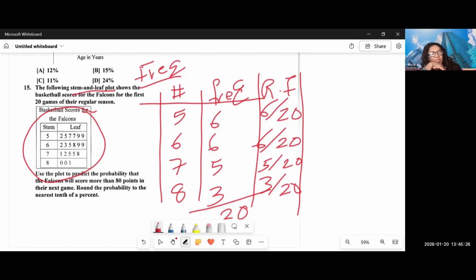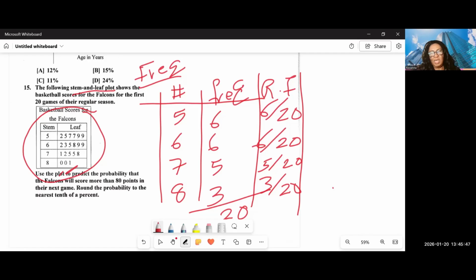If it is more than 80, then it's only 1 out of 20, because the question says more than. So we have to be very careful. Say there are two 80s here. So more than 80 will be 1 out of 20. And 1 out of 20 is the same as 5%.